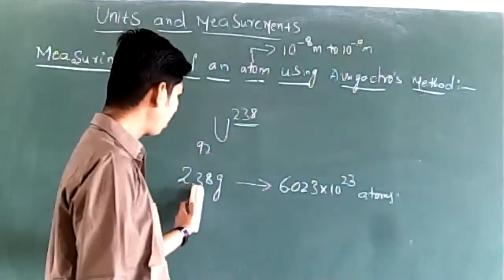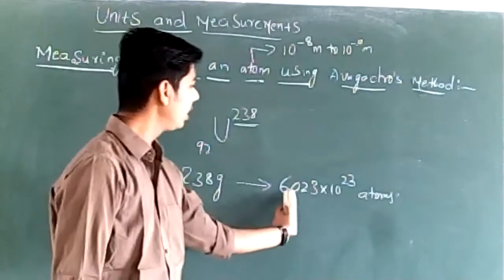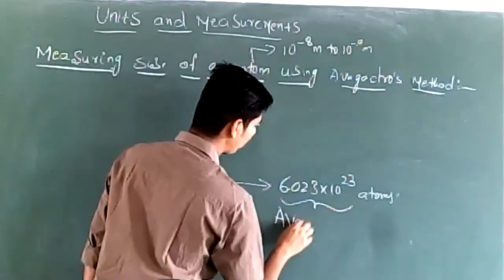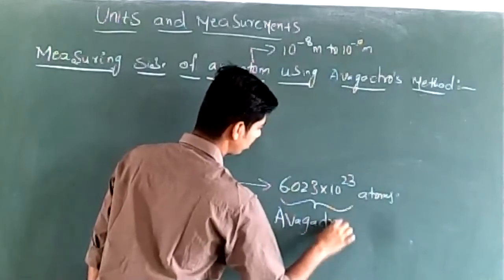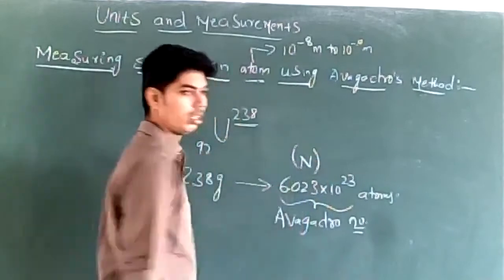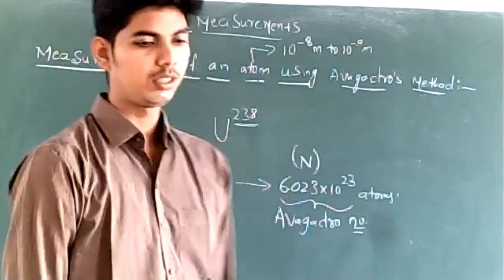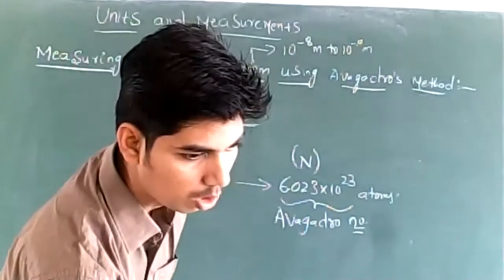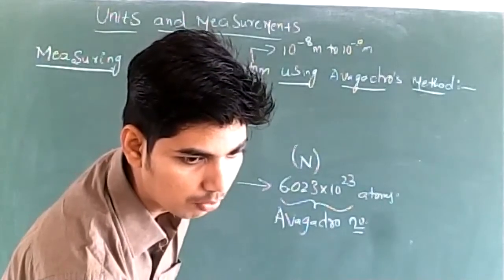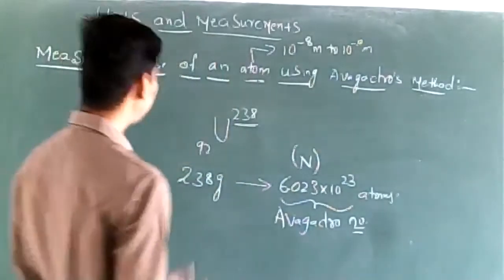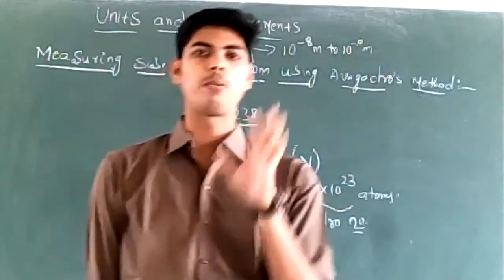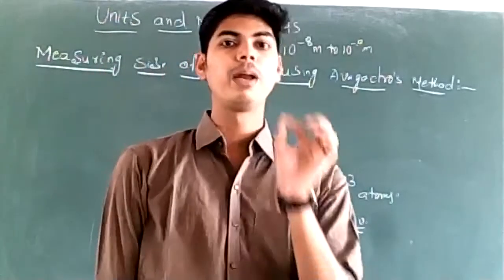So molecular mass of any substance contains Avogadro number of atoms. We call this the Avogadro number. We represent it as N, right? So 238 grams contains N atoms. From now on you must remember 6.023 into 10 to the power 23, and when writing, write N atoms.